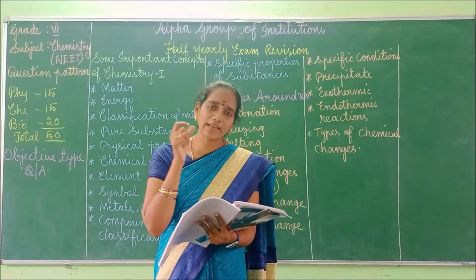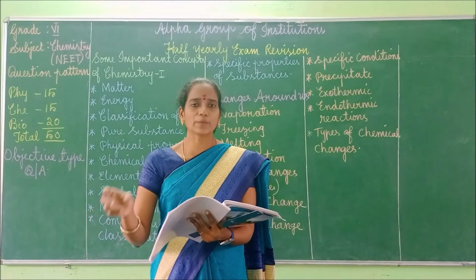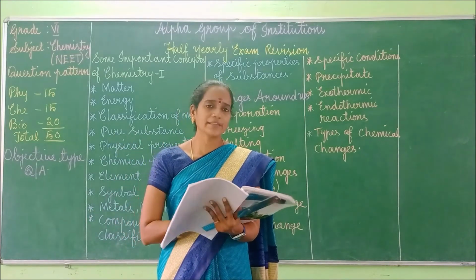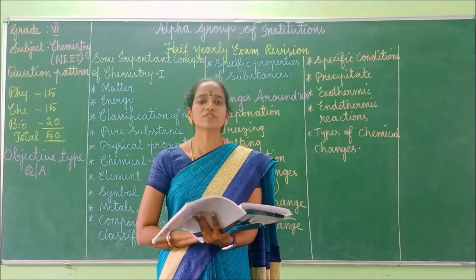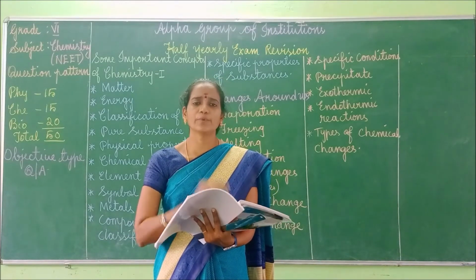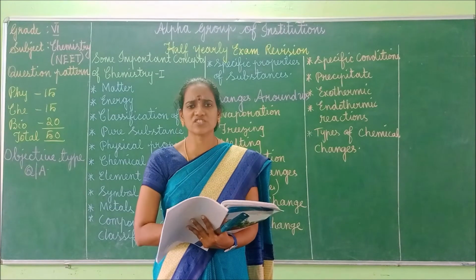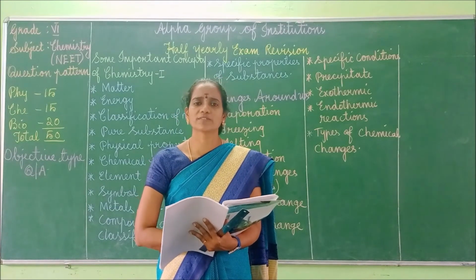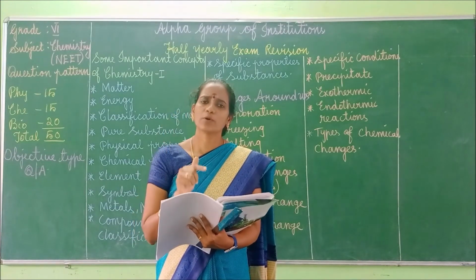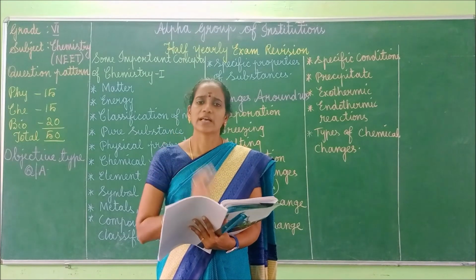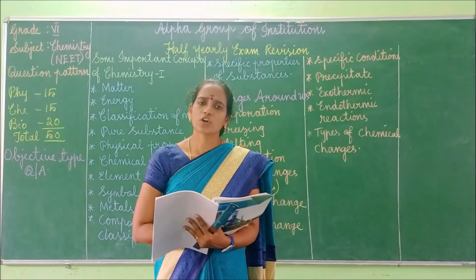symbol, how many elements are present in the periodic table at present, and then you should know the symbols of the elements. For example, if you take the element oxygen, what is the symbol of oxygen? O. What about hydrogen? H. Nitrogen? N. For carbon?